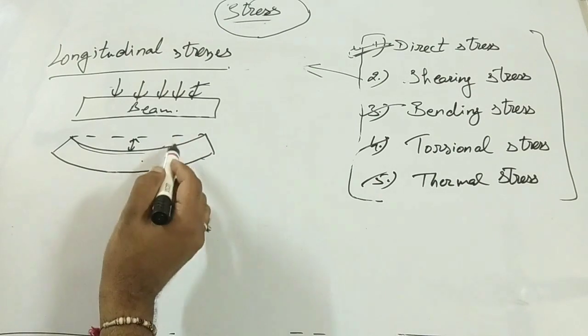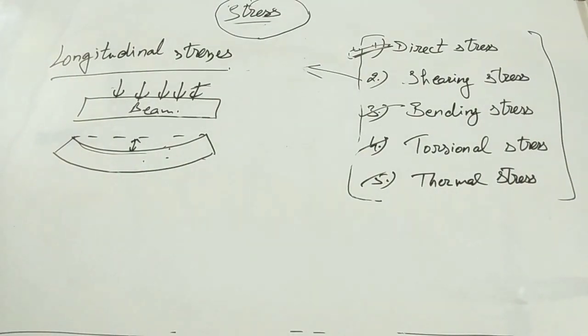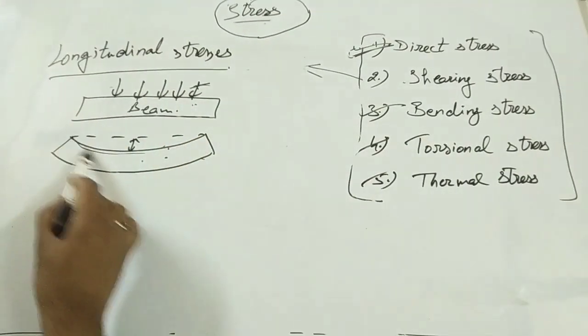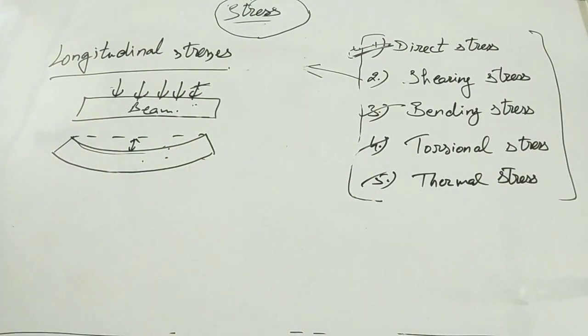So that resistance against bending is known as bending stresses. Clear, guys? Because of external load, there will be some bending in the member, and the member will offer some resistance against the bending, against the deflection. That resistance is known as bending stresses.